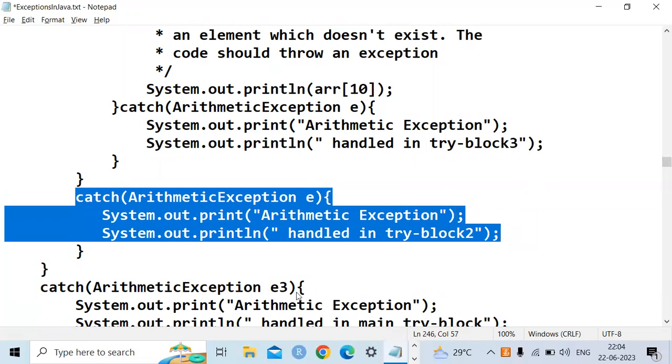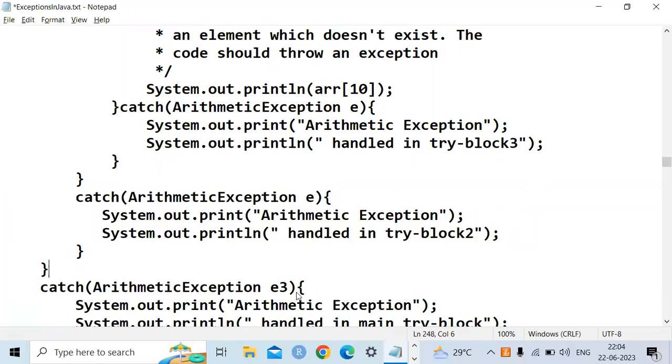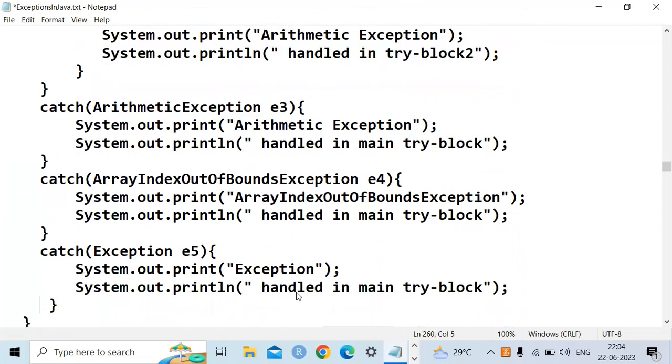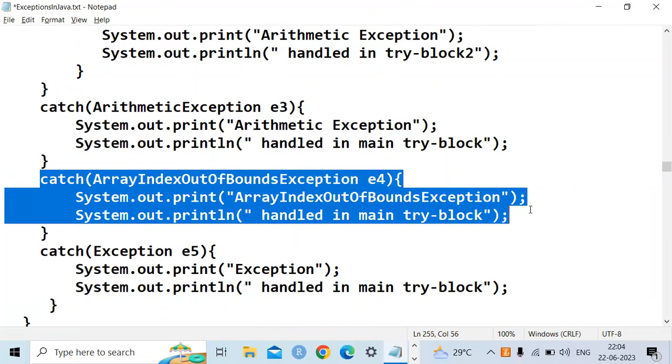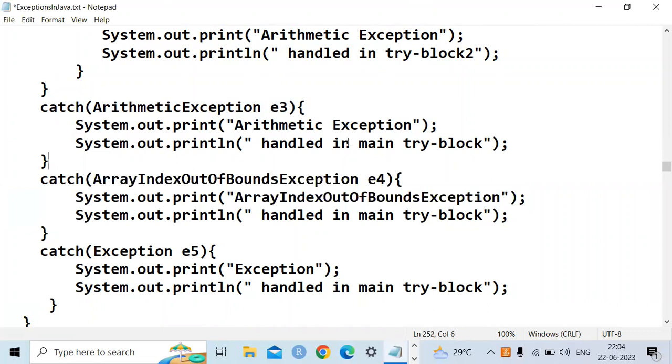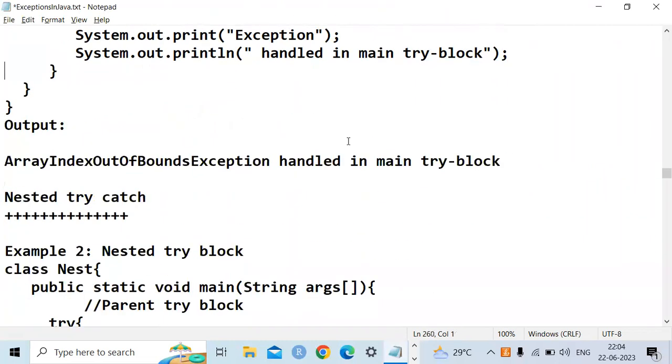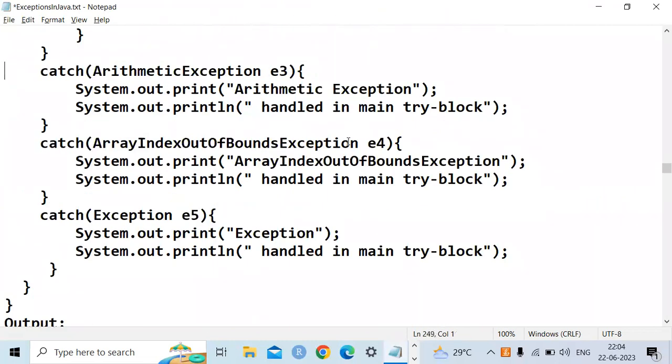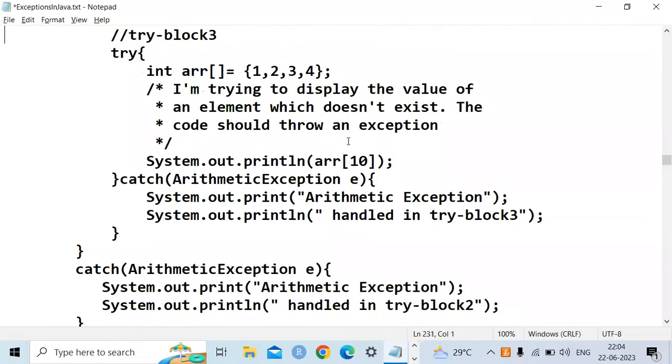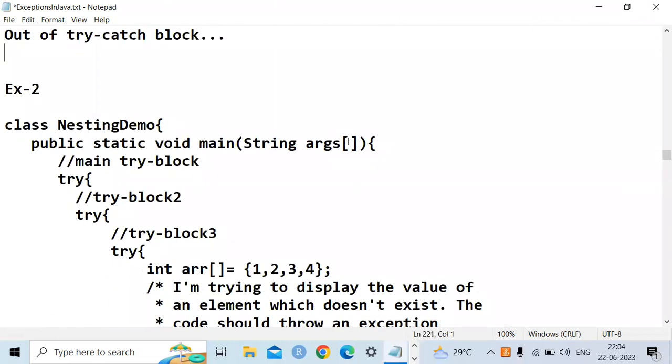Arithmetic. Again, next level: array index out of bound. So it means anyway there is a possibility of firing the exception. In this case we have multiple levels, 1, 2, 3, 4, 5. Likewise, you can create n number of exceptions.